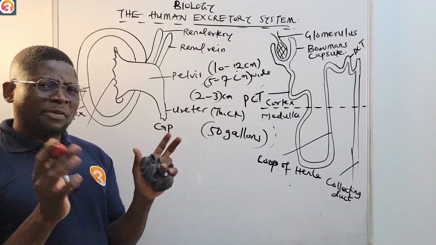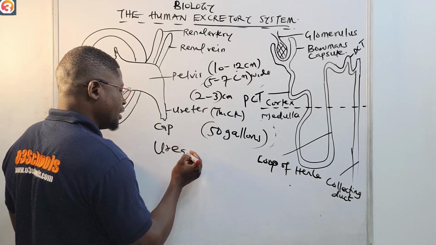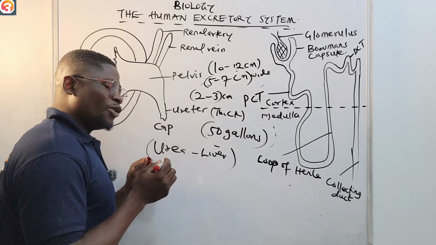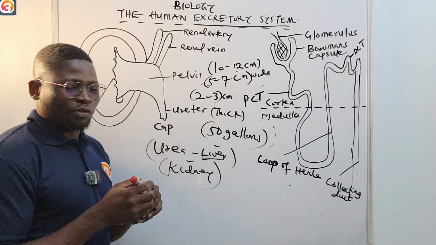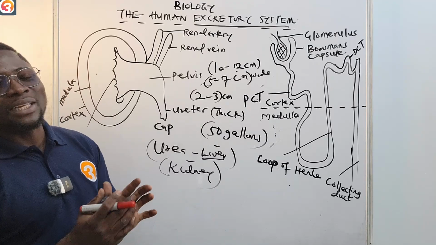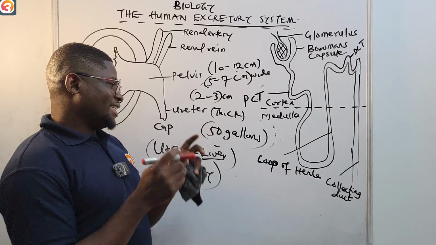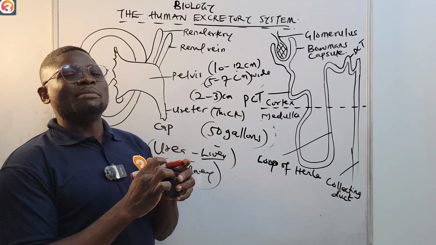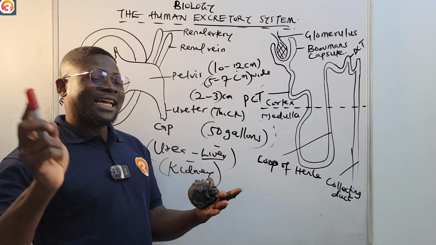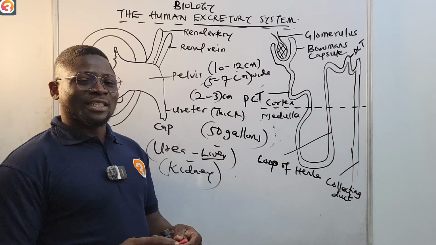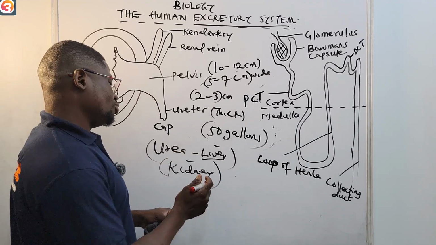So now we know that urea is in the liver, but of course the kidney has to get rid of it. The liver cannot get rid of the urea. So how does this urea come into the kidney? It's very easy. It is the same blood that carries nutrients, glucose, electrolytes and ions that is still responsible for transporting this waste product called urea to the kidney.